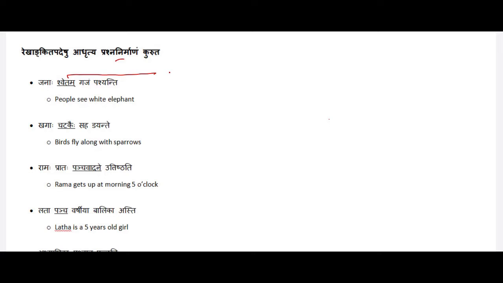So here Shvetam and Gajam are both in Pullingam, both in Dvitiya Bhakti, and both in Ekavachanam. When we are questioning an adjective, we have to use the question word called Kidrisha. So, what kind of?